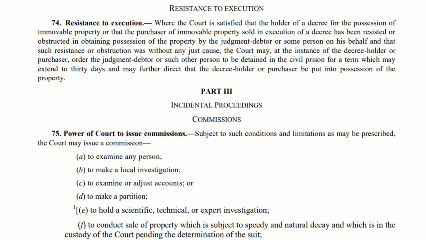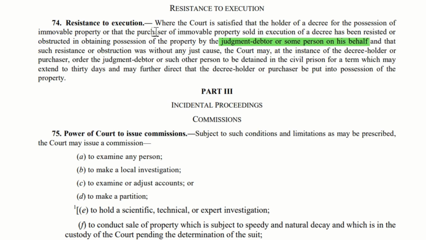Section 74. Resistance to execution. If I am the holder of a decree and I am trying to execute the decree, and the judgment debtor or any other person on his behalf is resisting the execution of the decree without any just cause, that is the most important point in this section. The simple point is, if there is a just cause, then the judgment debtor or any other person on his behalf can resist the execution, but it cannot be without any just cause.